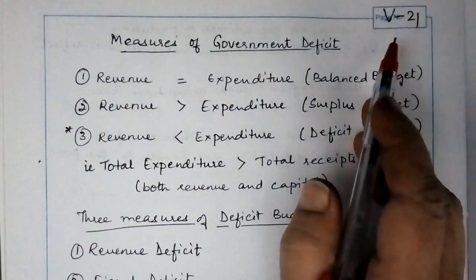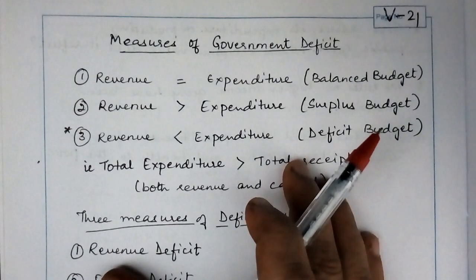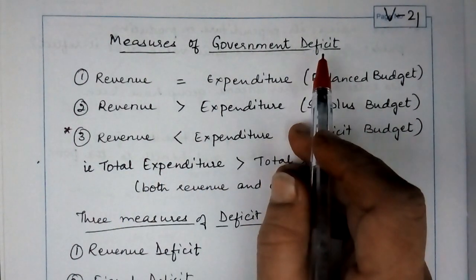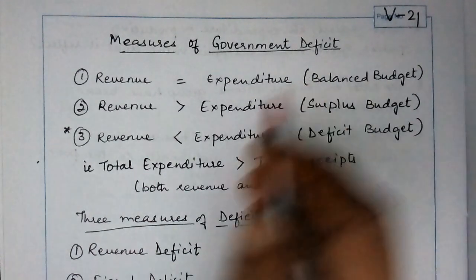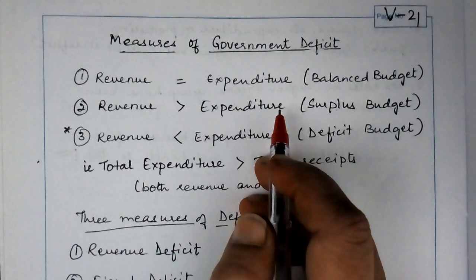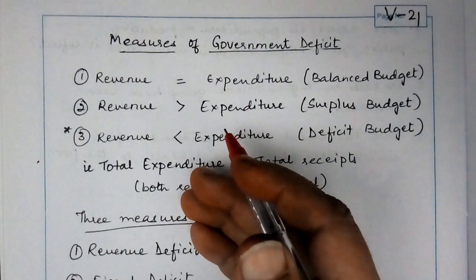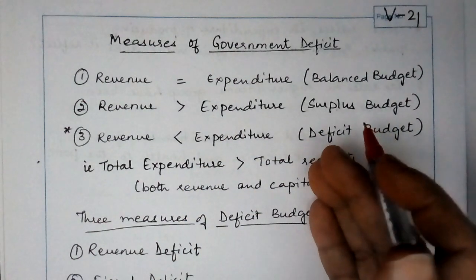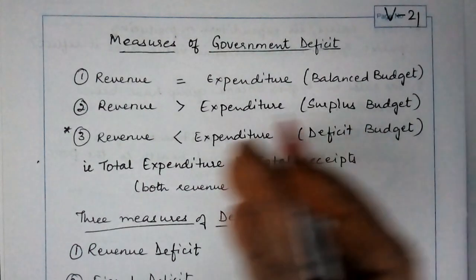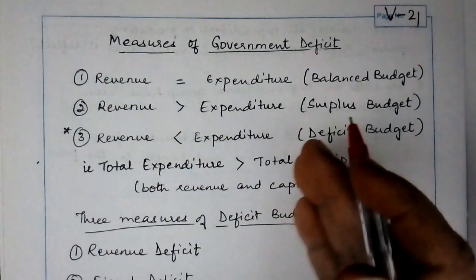In our video number 21, we are going to learn about the last section of government budget, the measures of government deficit. Now, budget deficit, also called government deficit, refers to a situation when the budget expenditure of the government is greater than the budget receipts. I repeat, when the budget expenditure is greater than the budget receipts.